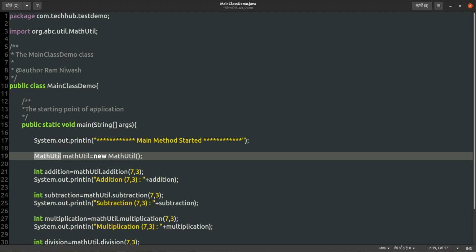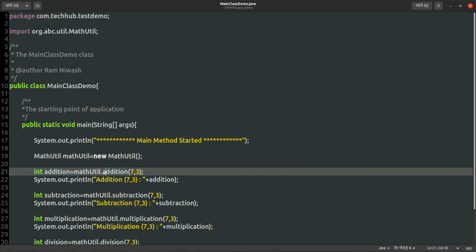There may be n number of constructors, and how will we know whether an addition method is there and that method takes two integer type values? How will we know that? All these points your IDE will suggest to you. So for that purpose we will use an IDE.